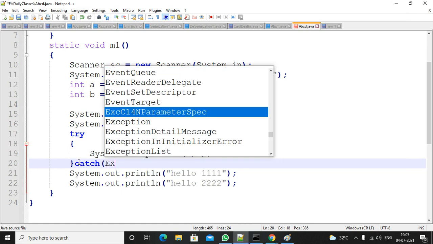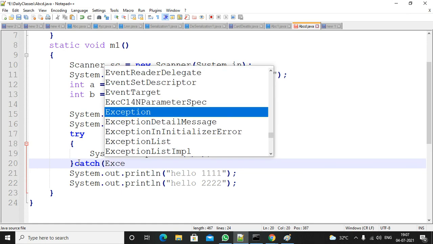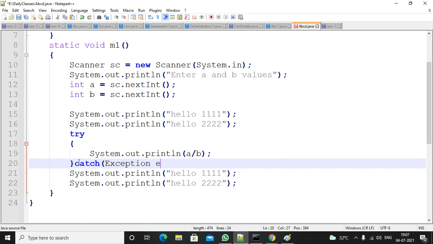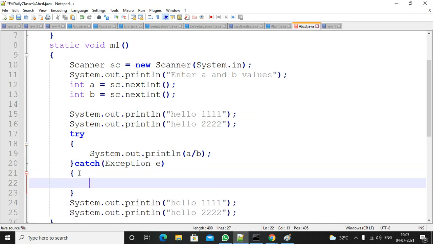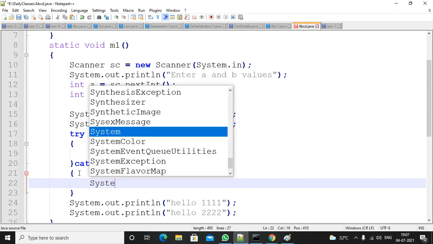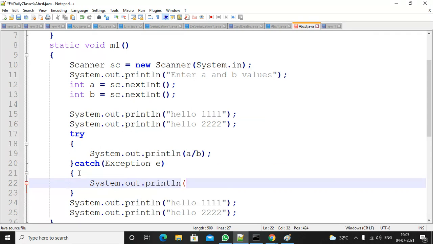In catch, you must write one exception object. You must pass a parameter of exception type, any type. At this moment I am passing Exception only. Here I will write some statement, something wrong.